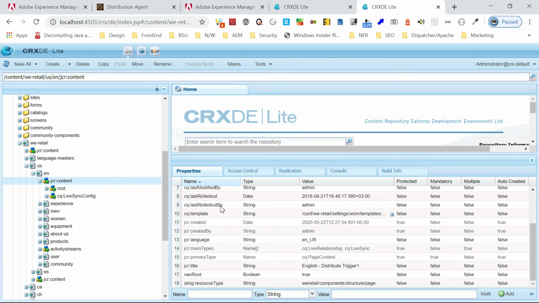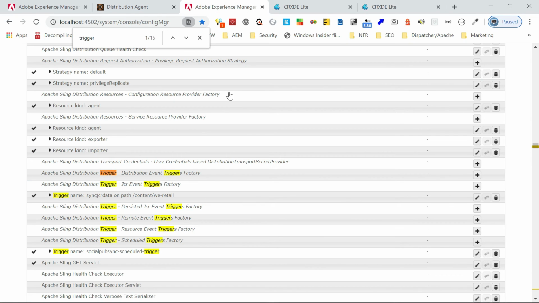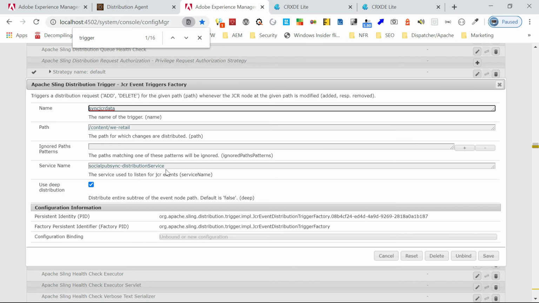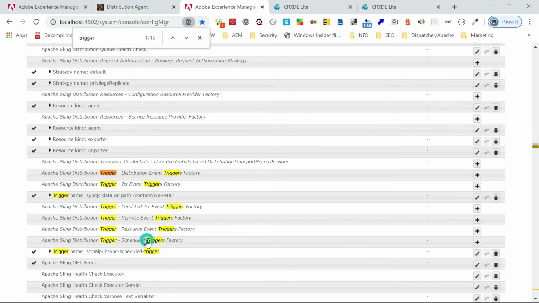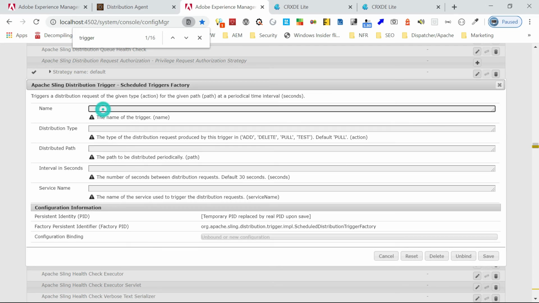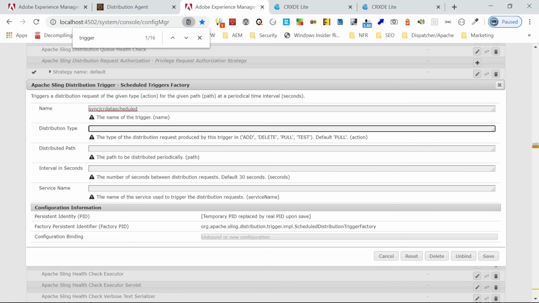Okay, so now let's see how to do a scheduled one. I will go to the scheduled one. Maybe I need the same service name there also. I will copy it. Now I'm going to define another one. Sync JCR data scheduled. Now distribution type, again I will go with add.